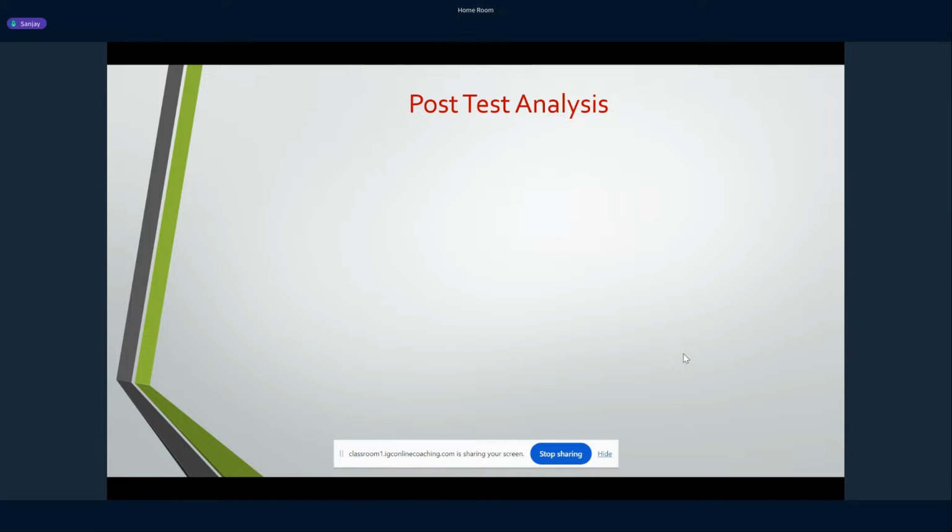So what is this post-test analysis? Once you are done with the exam, please make sure that you learn something from that, right? So spend a good amount of time. Roughly you should spend the time you gave to the exam. So 3 hours or 3 to 4 hours, you must at least spend in the post-test analysis, right? So how do you do this post-test analysis? Since you have seen the entire question paper, you can go subject wise. Say you take aerodynamics and then propulsion. You can go subject wise and then see where you went wrong.